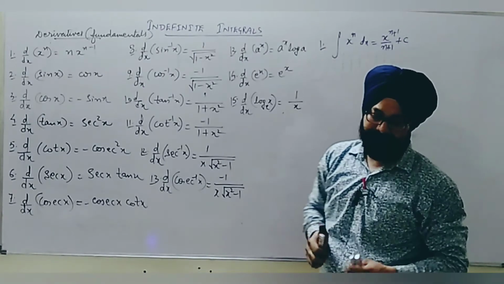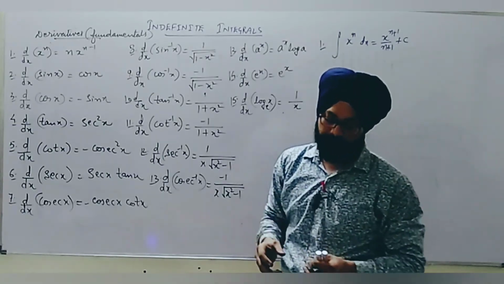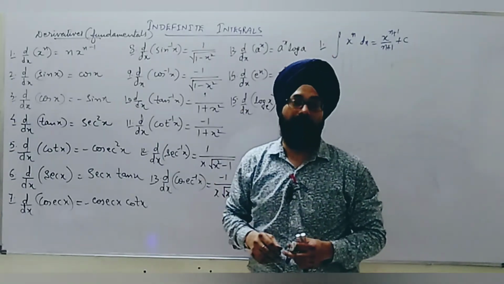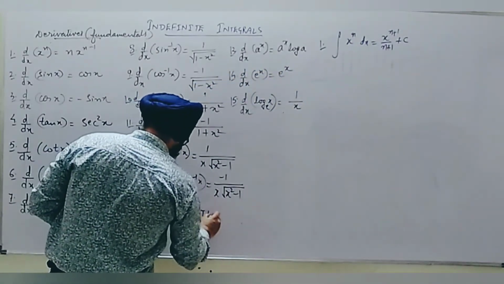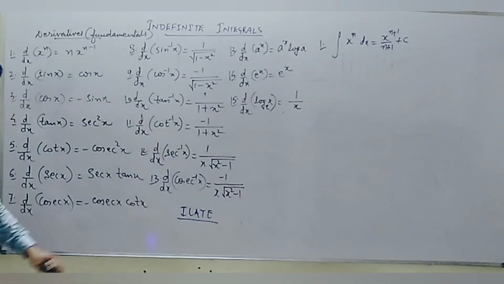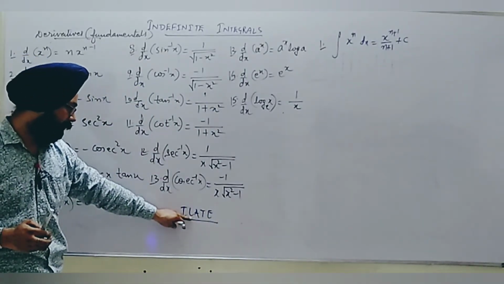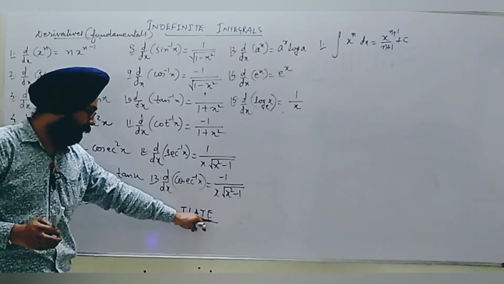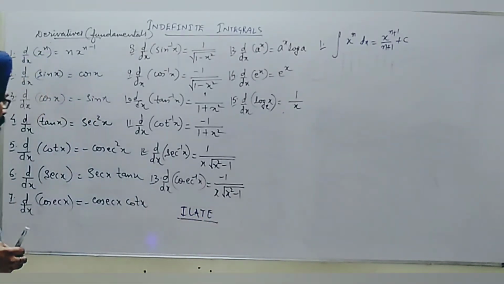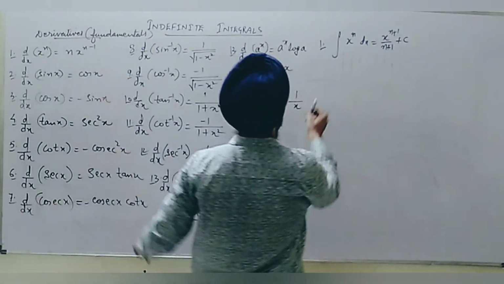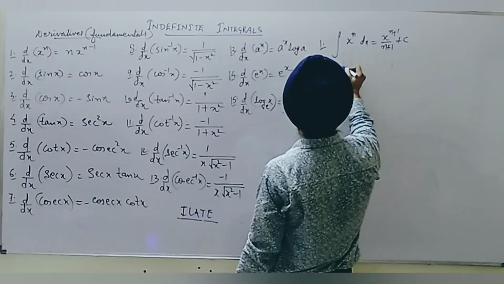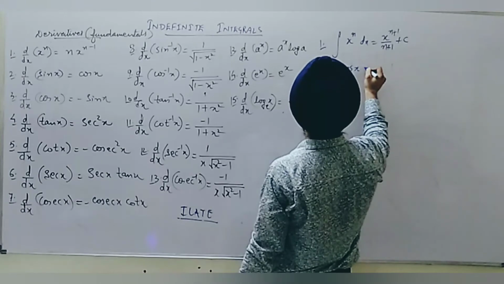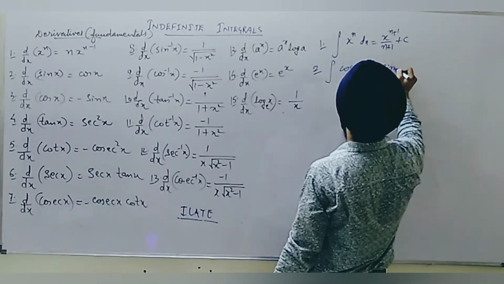Now this is an advice: whenever you are seeing formulae, you should categorize them in the form of ILATE, which in general I use, and everyone is comfortable with this abbreviation. It stands for inverse trigonometric, logarithmic, algebraic, trigonometric and exponential functions. So this grouping you can do. This is a trigonometric function. Now see, the right hand side function I will integrate and put the result: integration of cos x becomes sin x plus c.